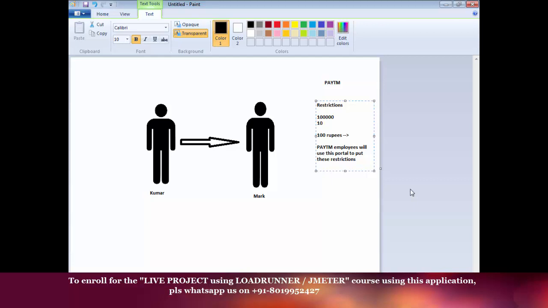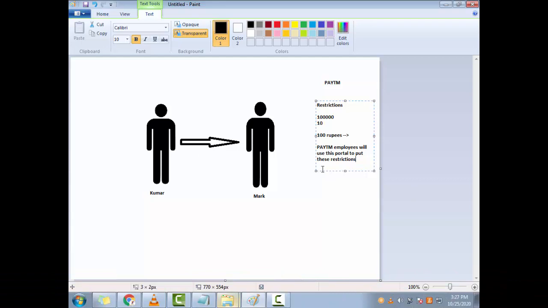So now you have a ballpark idea. Not only subscribers, there are different kinds of users. We don't have just subscribers, there are merchants, distributors, different types of users. Here Kumar is a subscriber, meaning a Paytm user, but it could be a merchant as well.